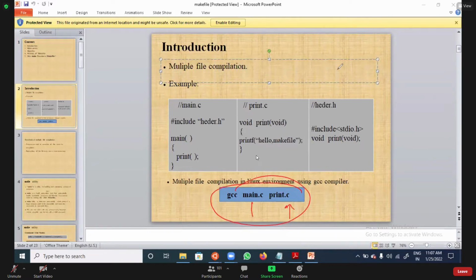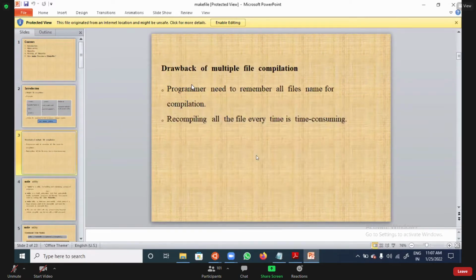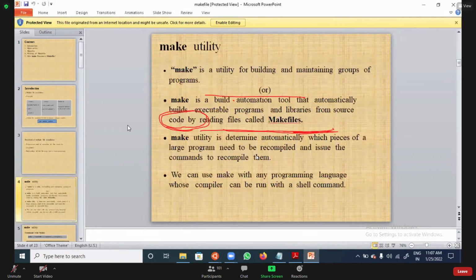But whenever you compile like this, there are some drawbacks. What are the drawbacks? If you observe here, the user needs to remember all the file names. And every time, recompiling is going to take more time. Compiling is no problem, but recompilation is going to take much more time. To reduce the time consuming, we need to go for the concept of make utility.